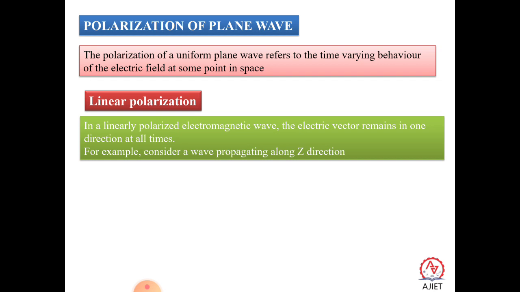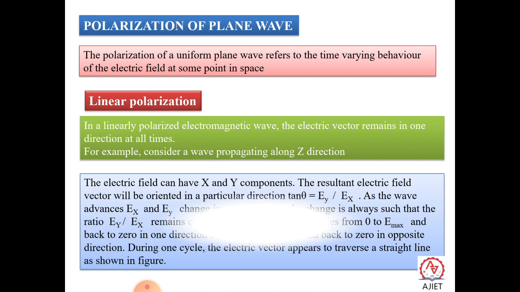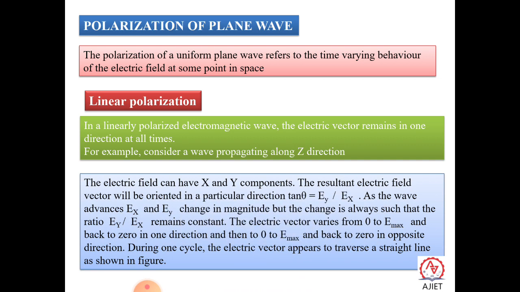Let us consider that our wave is propagating along the z direction. So the electric field can have an x component and a y component. The resultant electric field vector will be oriented in a particular direction, that is tan θ = Ey/Ex. As the wave advances, Ex and Ey change in magnitude, but always such that the ratio Ey/Ex remains constant.